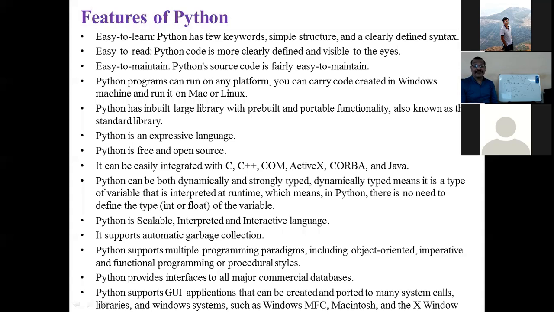Python provides interfaces to all major commercial databases. The applications of Python are very big.